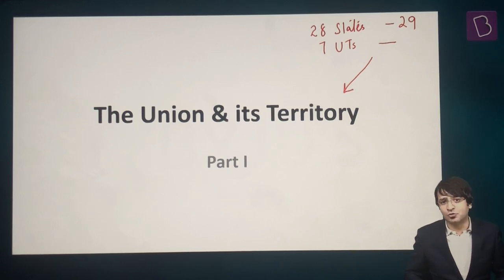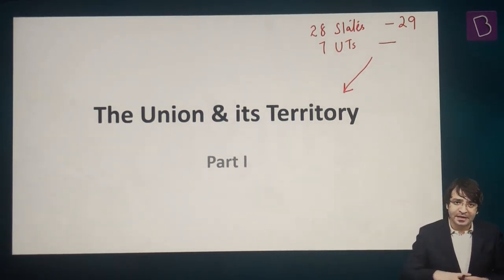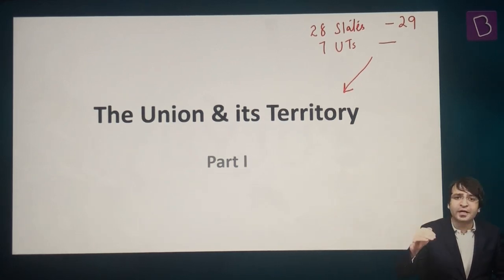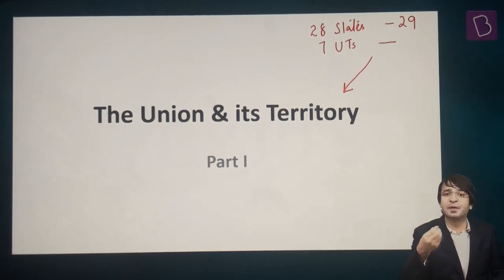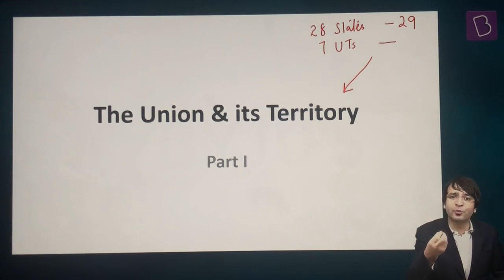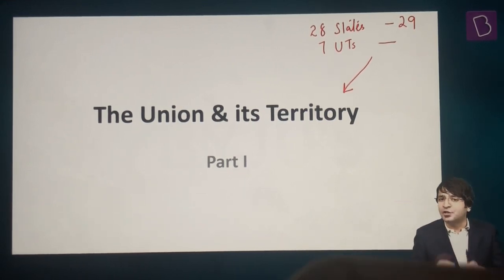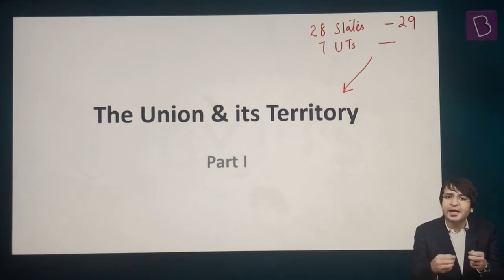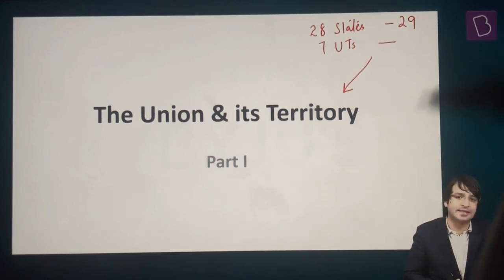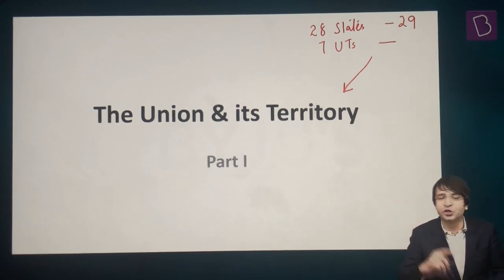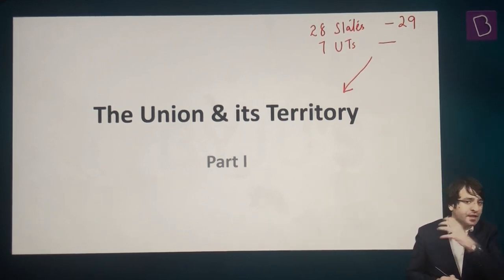Then on August 6, 2019, Jammu and Kashmir was also reorganized. The then state was downgraded because Jammu and Kashmir had a special status. The state of Jammu and Kashmir was downgraded to that of a union territory, and reorganized and bifurcated into 2 union territories, the Union Territory of Jammu and Kashmir and the Union Territory of Ladakh.